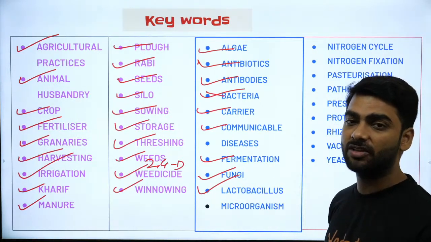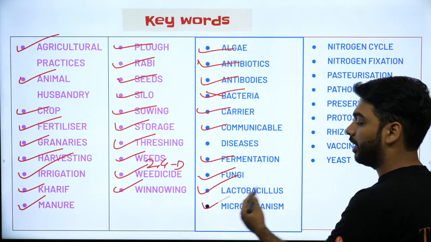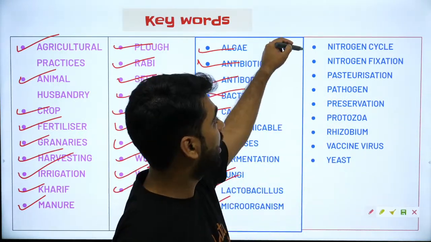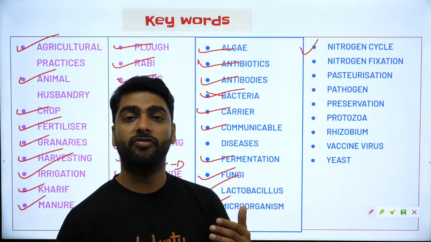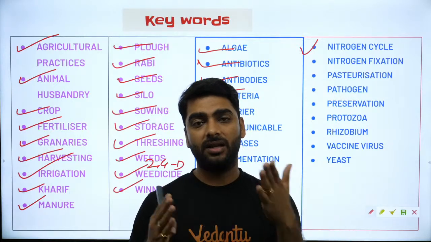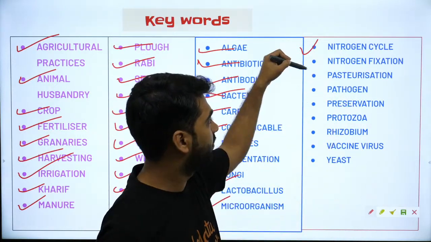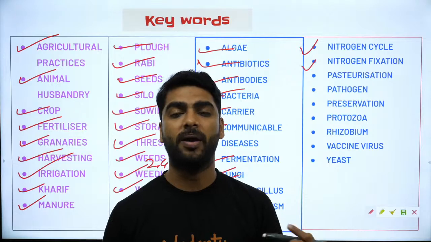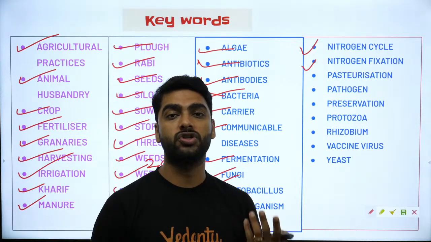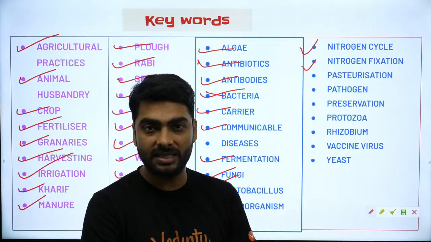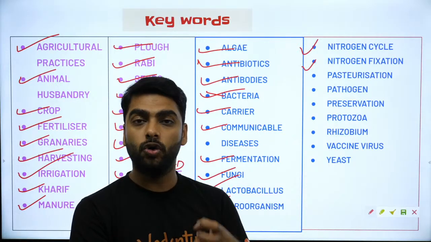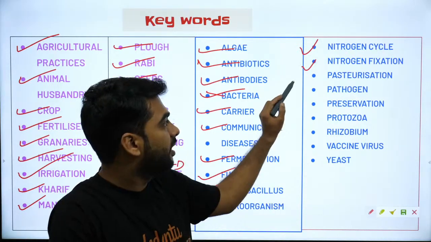Lactobacillus, bacteria which helps in the formation of curd and cheese. Microorganism, organisms that are not visible to the naked eye. Nitrogen cycle, the process of use and reuse of nitrogen in the atmosphere. Nitrogen fixation carried out by bacteria like Rhizobium and Azotobacter, which live in the root nodules of leguminous plants like peas and beans, and which help to convert the atmospheric nitrogen into soluble form for the plants.